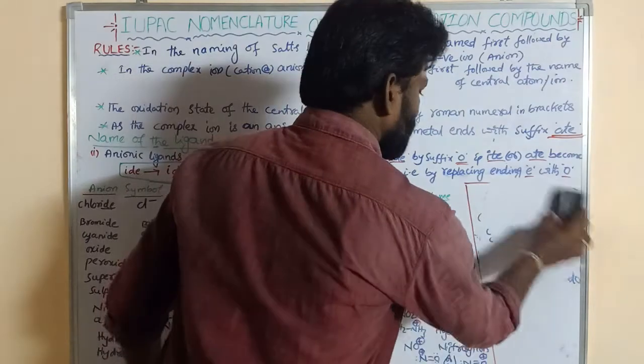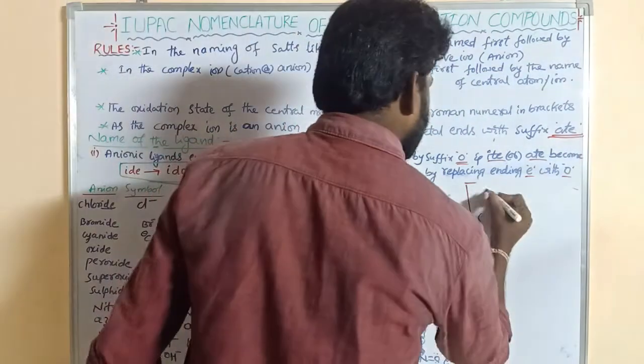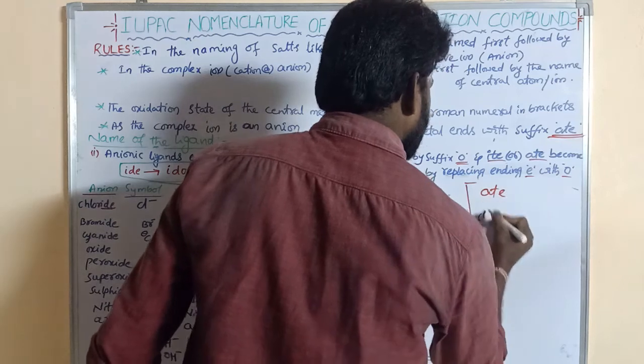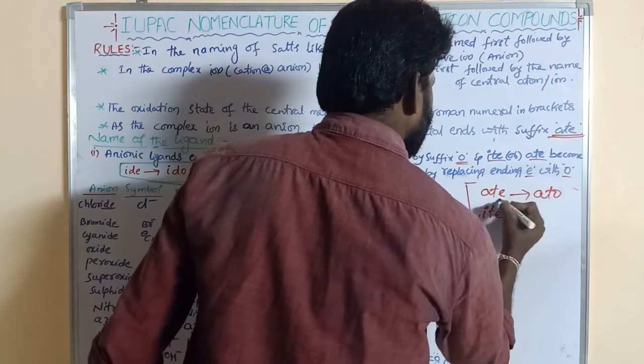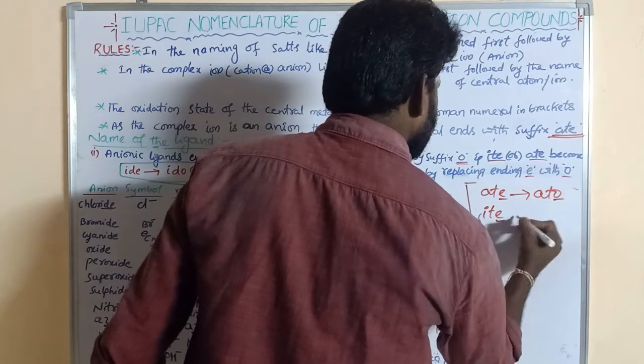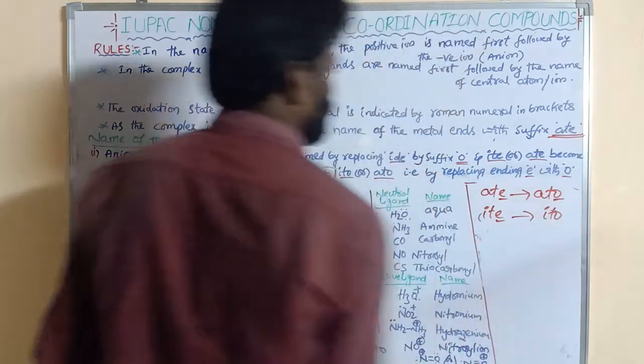And some negative ligands ending with ate or ite: ate can be replaced by ato, ite by ito.